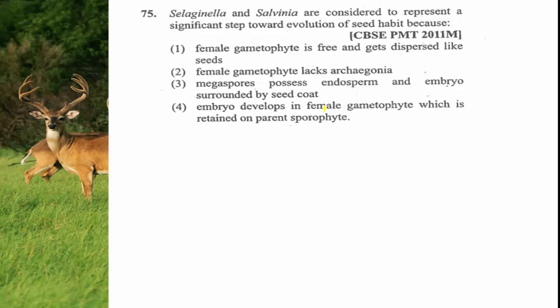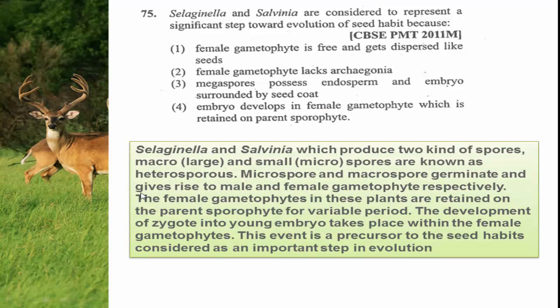Because see, where does fertilization happen? Let me mark the answer first, then I will go for the explanation. In pteridophytes as well as bryophytes, the fertilization takes place within the archegonium. Fertilization happens inside the archegonium, and the zygote is also formed in the archegonium.